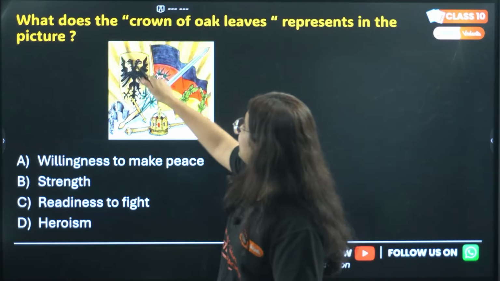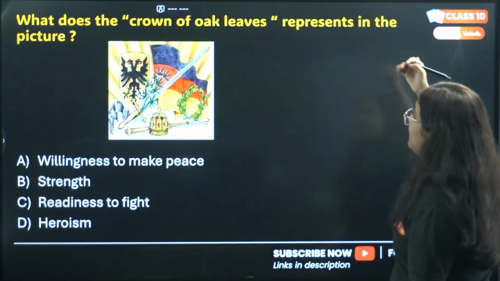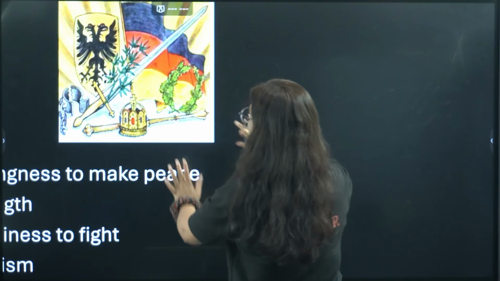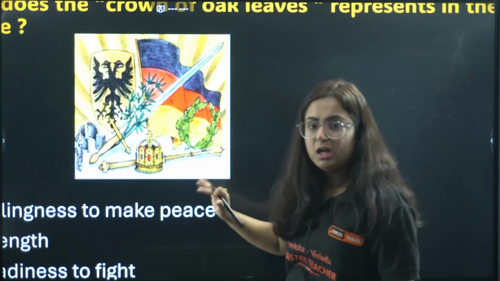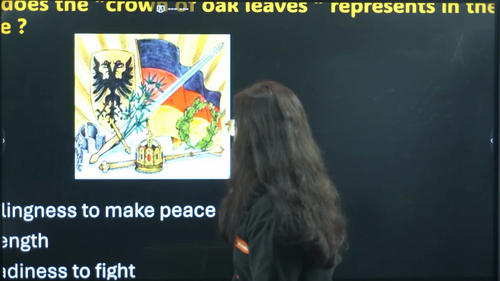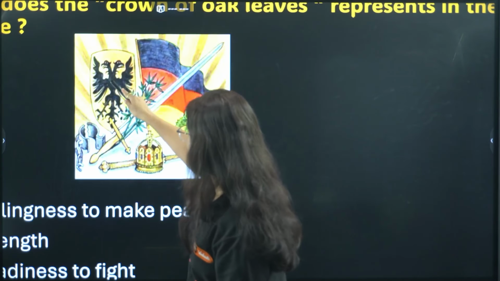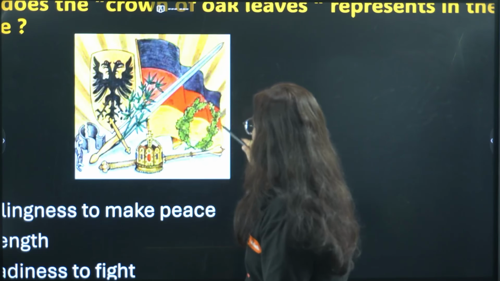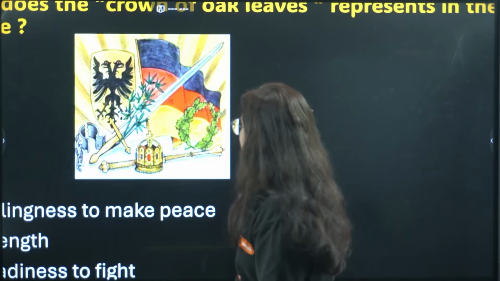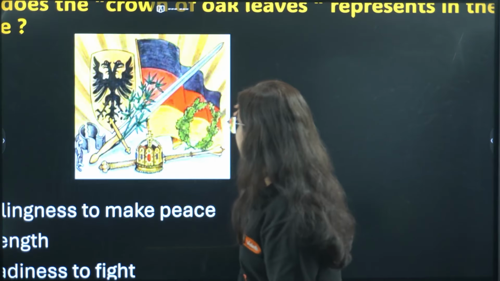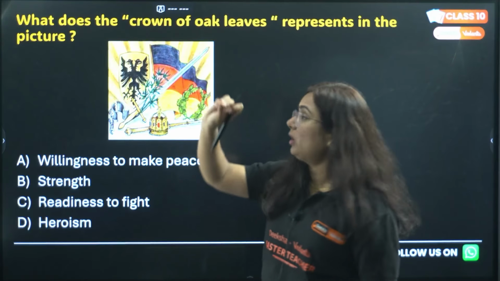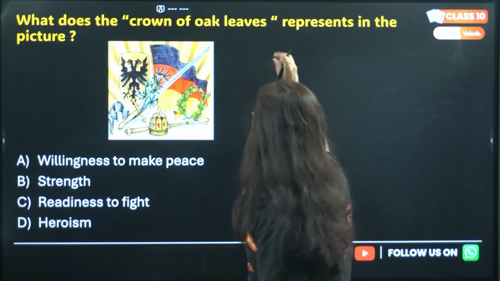Okay. What does the crown of oak leaves represent in the picture? Now, this is a picture that's given in our book. See, this is the picture where you have so many items, like a breastplate with an eagle, a sword, a crown with oak leaves, the flag of France, the rays of the rising sun and many more. But here, they are asking what the crown of oak leaves signifies.